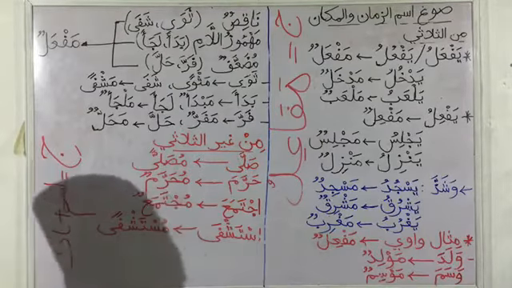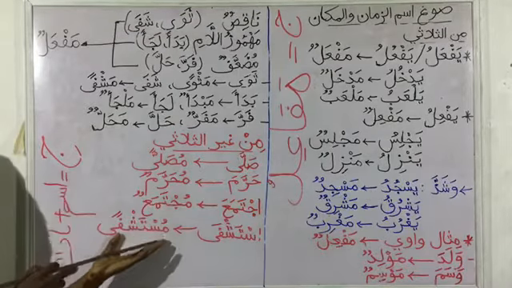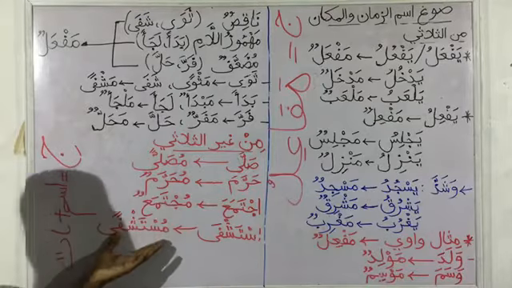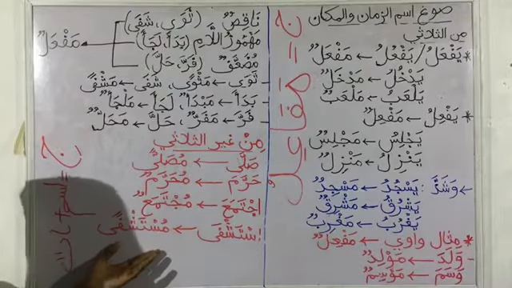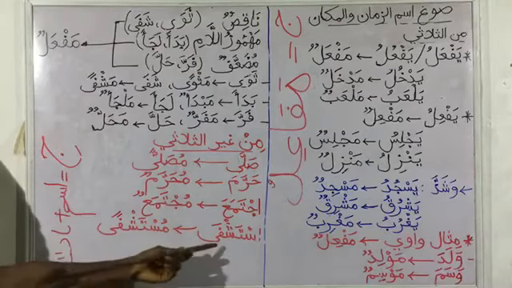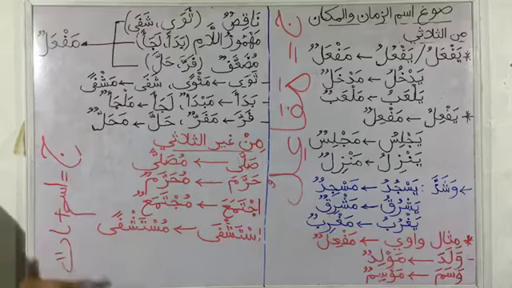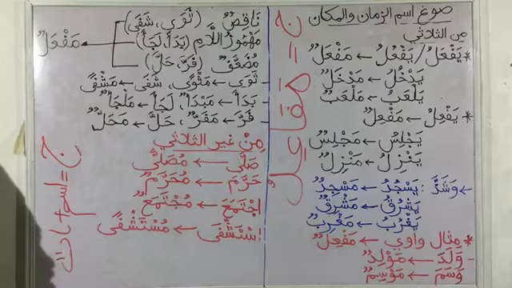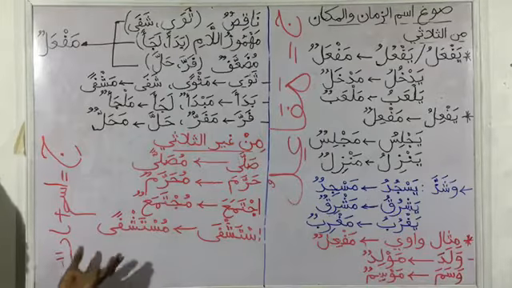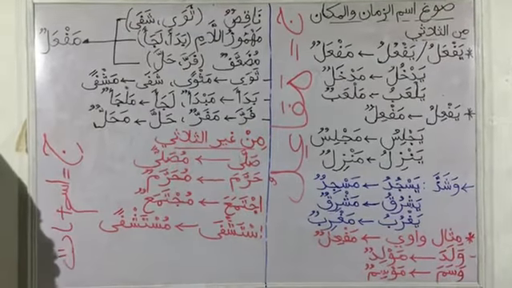Then we have Istashfa. Istashfa is a 6-lettered verb. Going to the mudaari, you have Yastashfi. Then changing the ya to mim with Dhamma, and then the Fatha, you have Mustashfan. So Istashfa means he sought for healing. He sought to be cured. So Mustashfan, which is the Ismu Zaman or Makaan, is a place where cure or healing is sought. A place where healing is sought is a hospital.